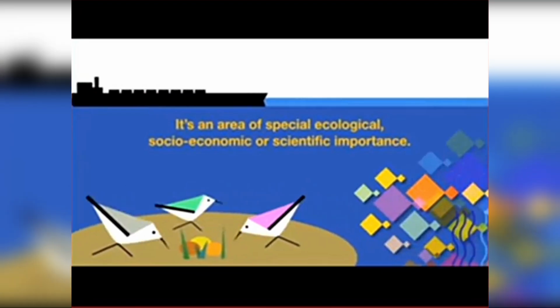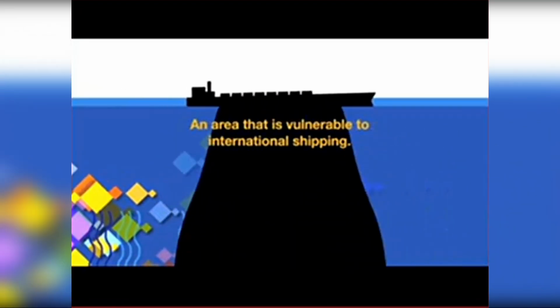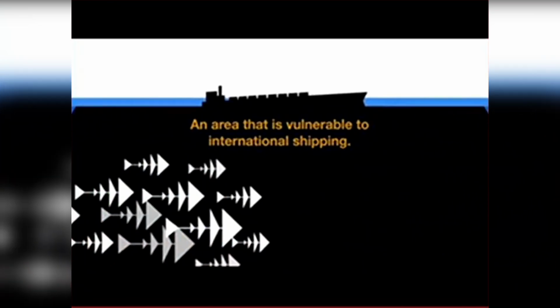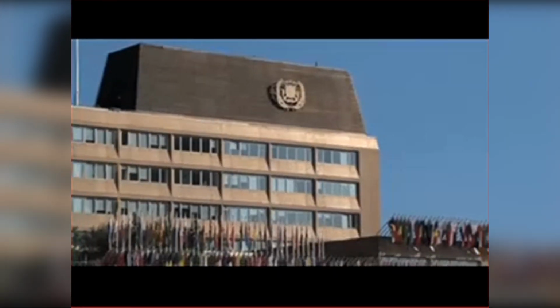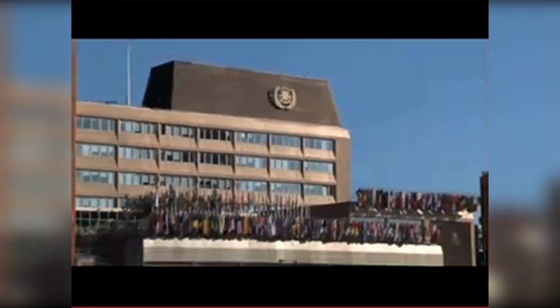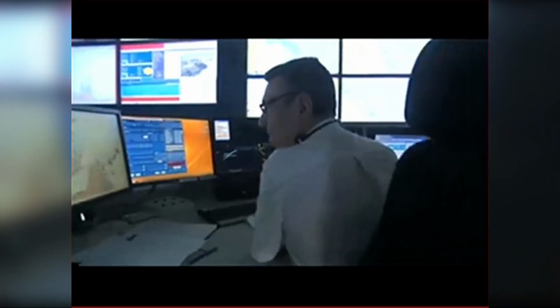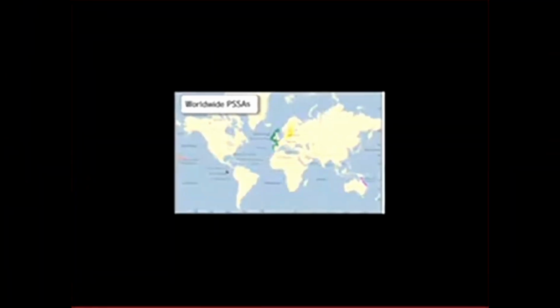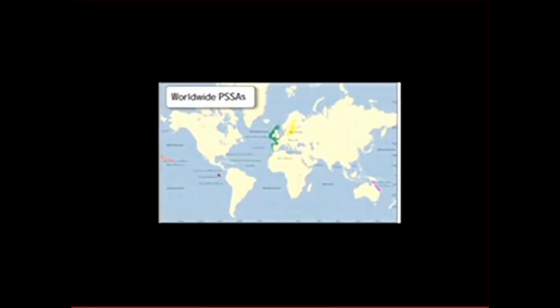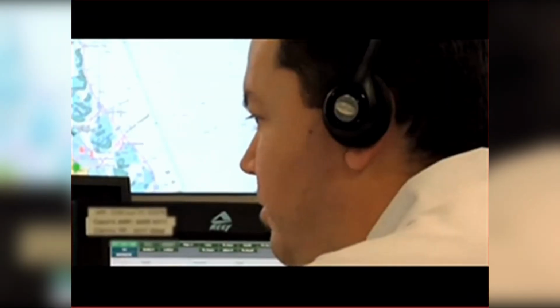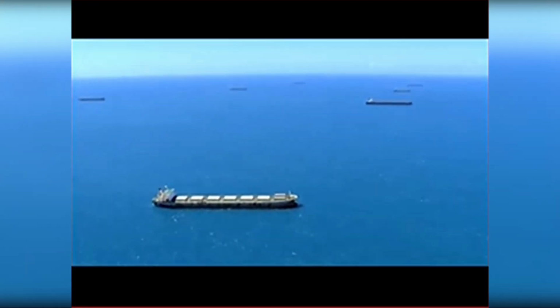Because of their ecological, socio-economic, or scientific significance, some sea areas that are vulnerable to damage from international maritime activities require special protection. IMO, the International Maritime Organization, has established a mechanism by which these so-called particularly sensitive sea areas, PSSAs, can be identified and formally designated, together with special protective measures that ships have to follow. So far, PSSAs have been identified and designated.